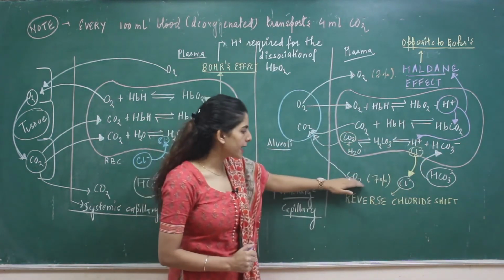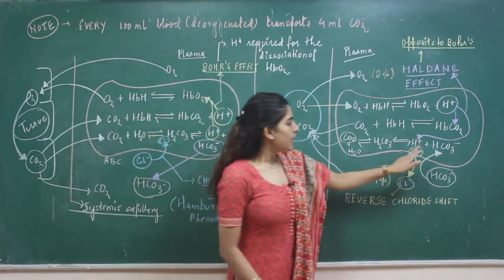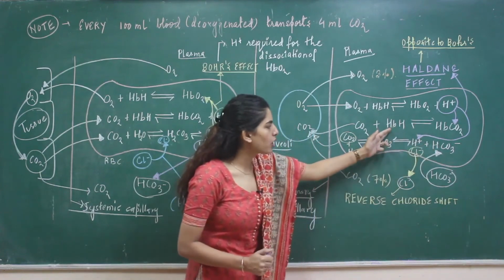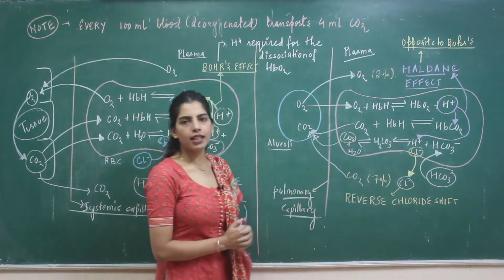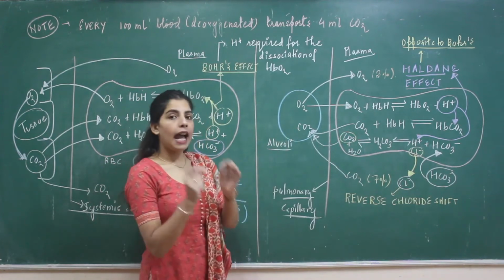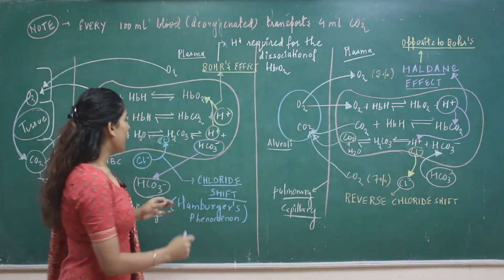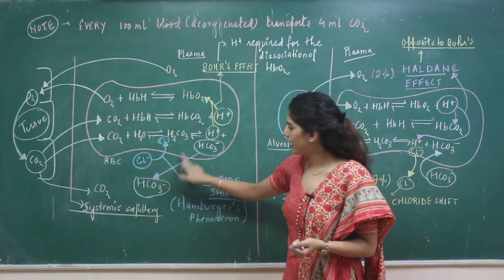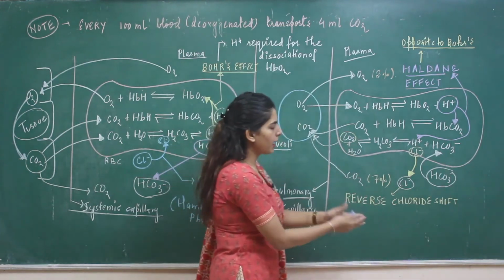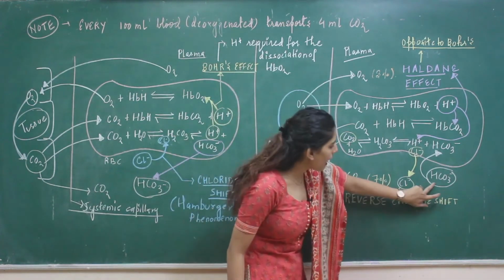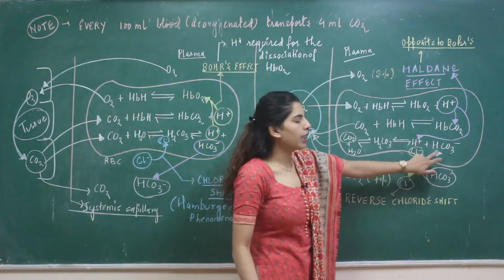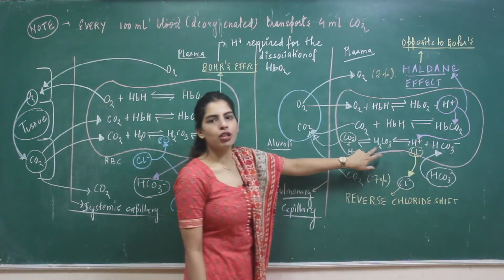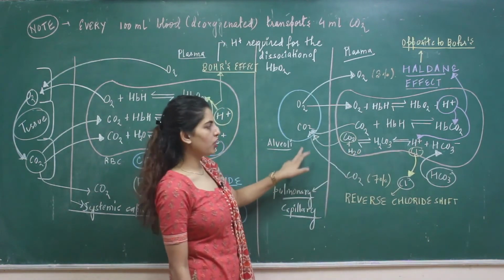Also CO2 is coming, 7% dissolved in the plasma. CO2 is coming in bound state with hemoglobin, HbCO2, which dissociates to form HbH and releases CO2 which is transported. And the maximum part was coming how? It was coming, students, in the form of bicarbonate, right? This bicarbonate is dissolved in the plasma. So here also bicarbonate is present in the plasma only. Now this bicarbonate, for its transport, again goes inside the RBC, combining with hydrogen ion, forming H2CO3, again releasing CO2 which is transported.